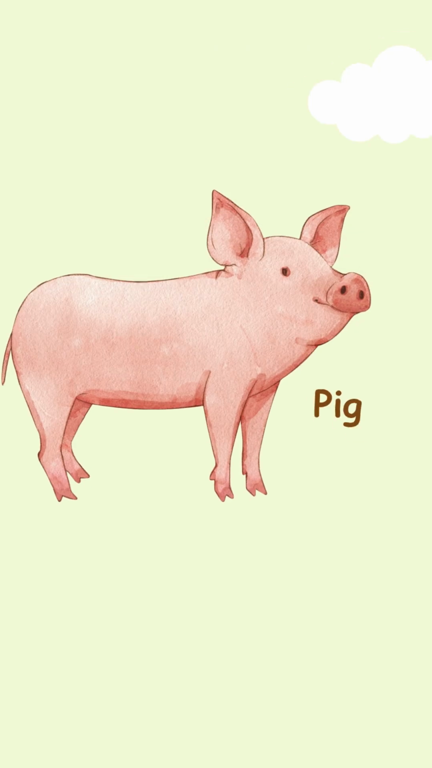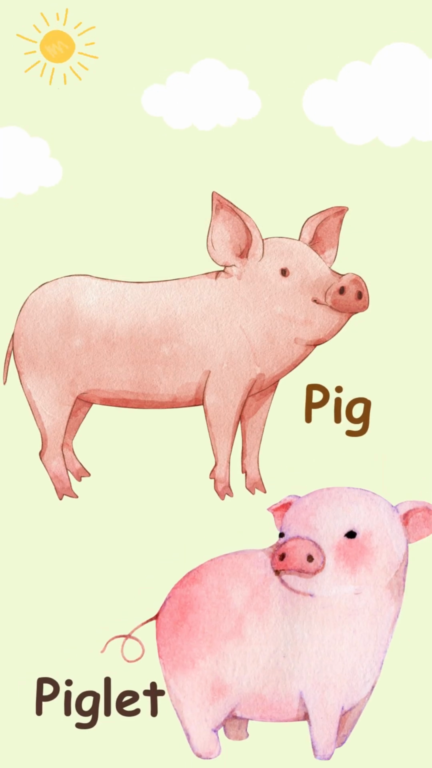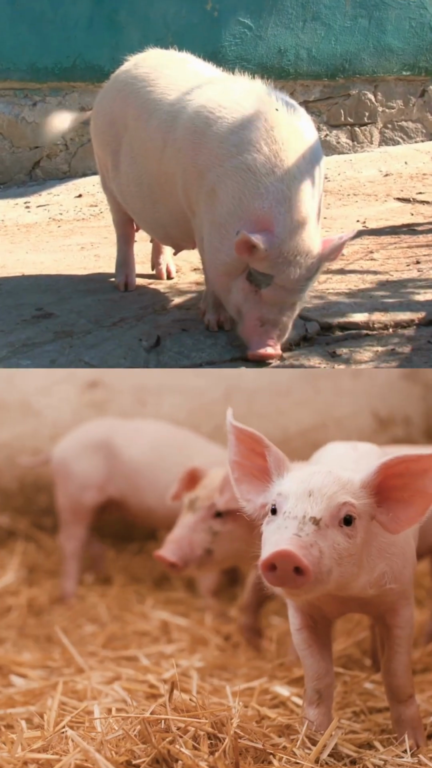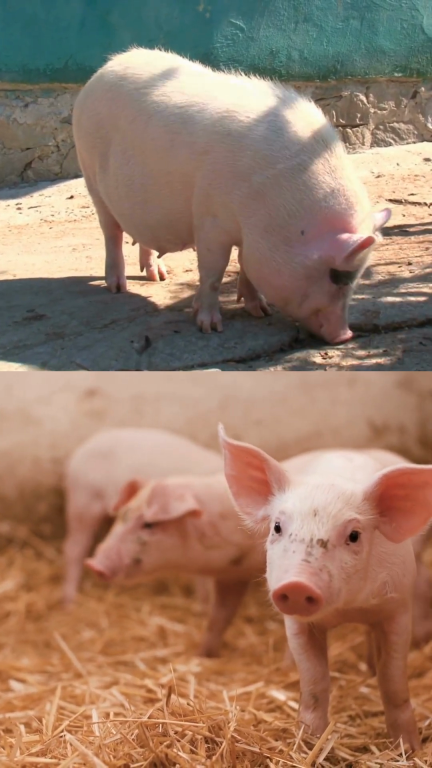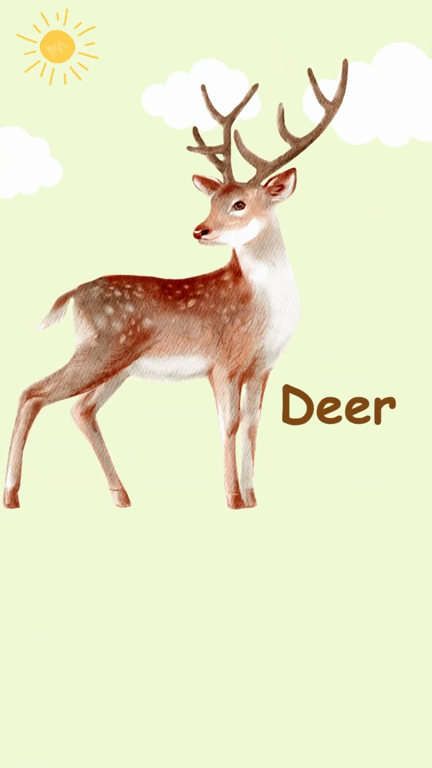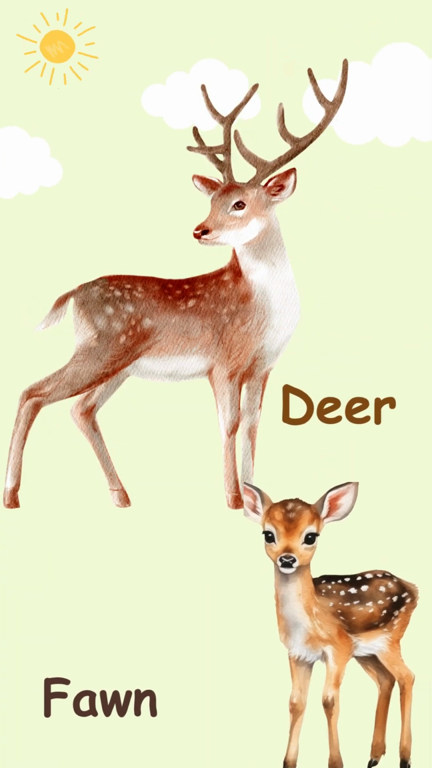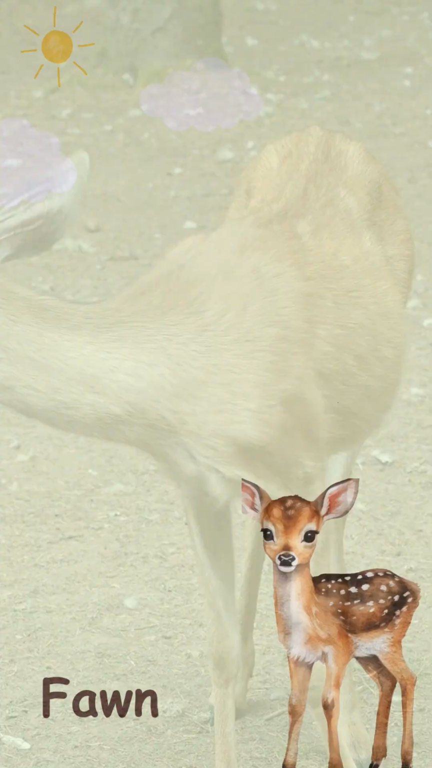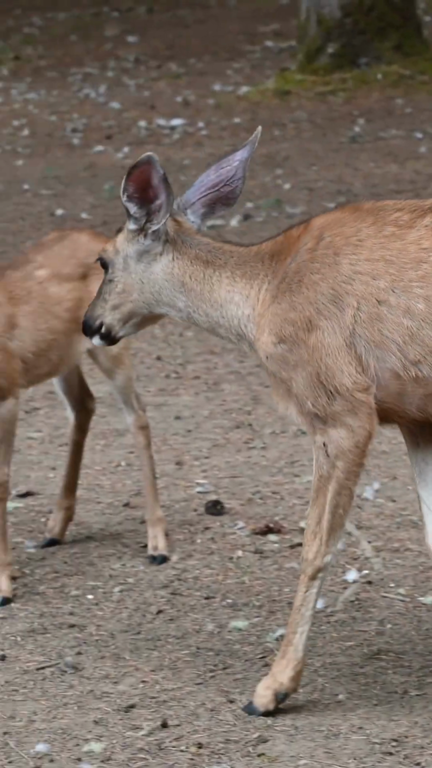Pig. The little one of pig is called piglet. Here you can see pig and its piglets. Deer. The little one of deer is called fawn. Here you can see deer and its fawn.